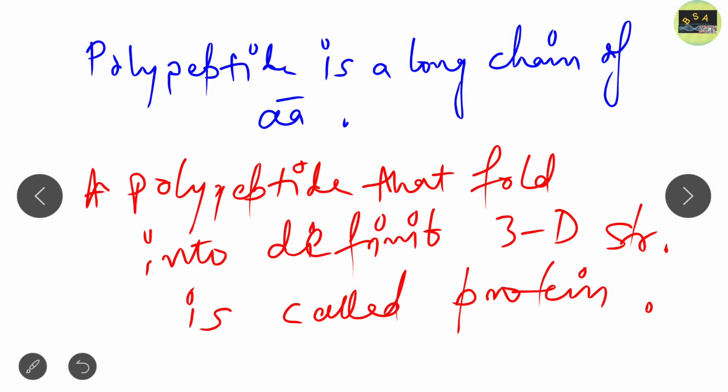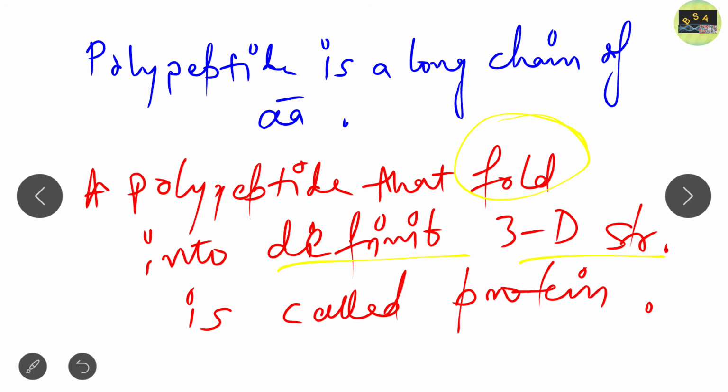So a polypeptide can be called a protein when it folds into a definite 3D structure, or into its native form. Then it will be known as protein. This is another difference between polypeptide and protein.